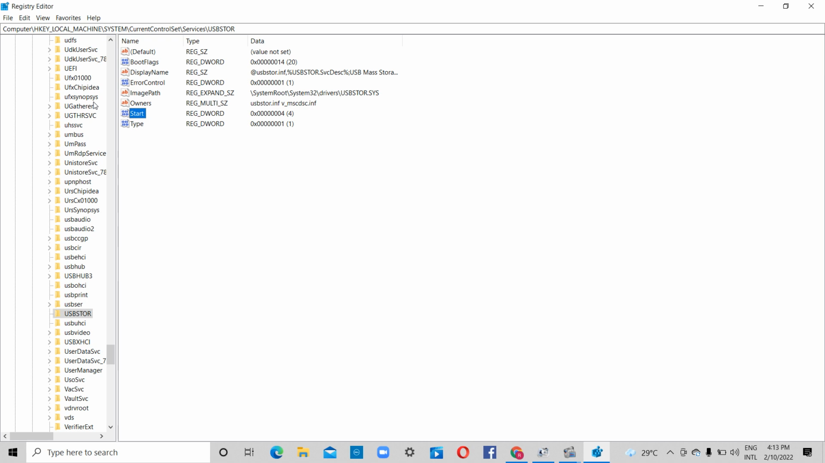You can now see if the USB port on your computer is working. It is not working now. When we enter 3 again in the value data, the USB ports work again as usual.